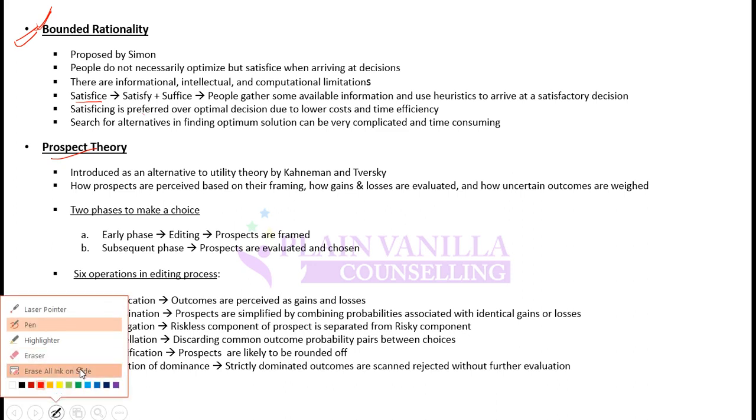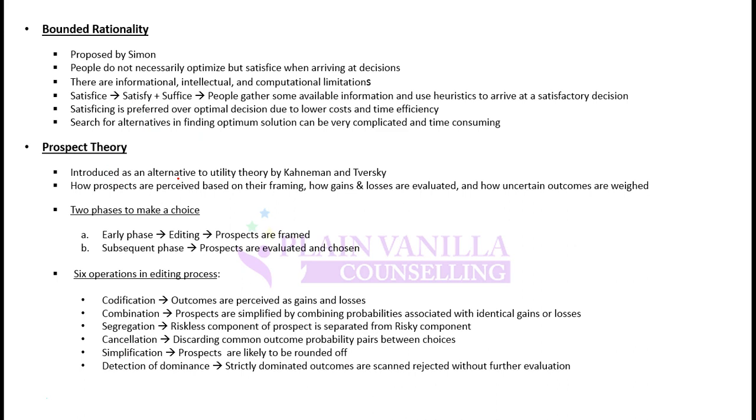Moving on to prospect theory. We discussed earlier as well that it is introduced as an alternative to utility theory. It divides the investor's decision into two phases, an early phase and a subsequent phase. So prospect theory says that there are two phases in which an investor would take a decision. In the early phase, the investor will frame prospects in his mind. So the investor will form a perception about the prospects in his mind, and this perception or framing will be based on how the outcome has been projected to him.